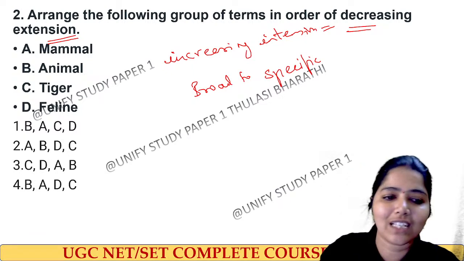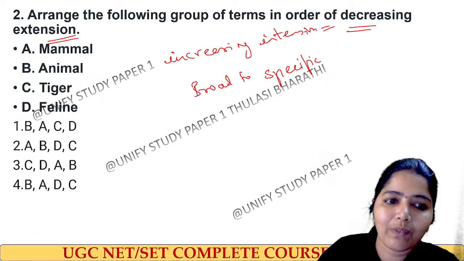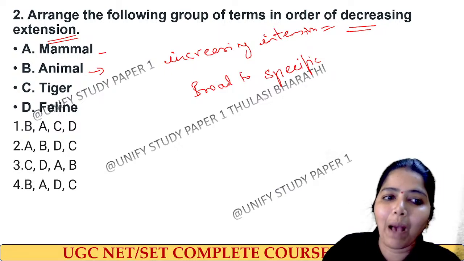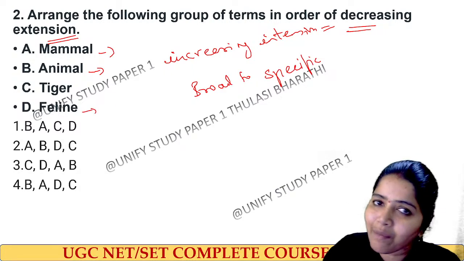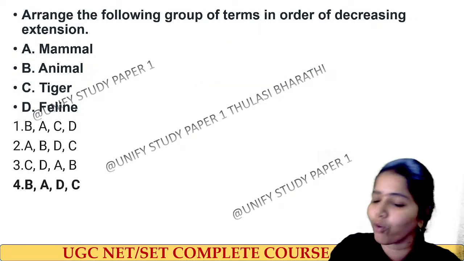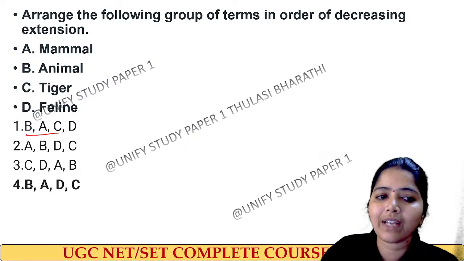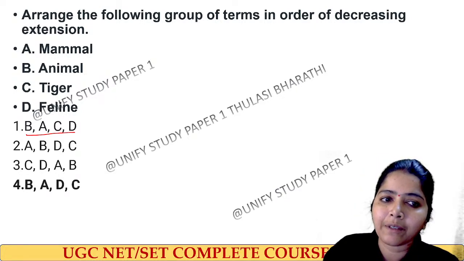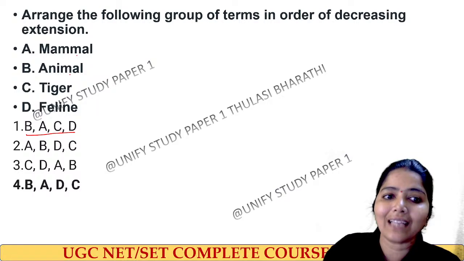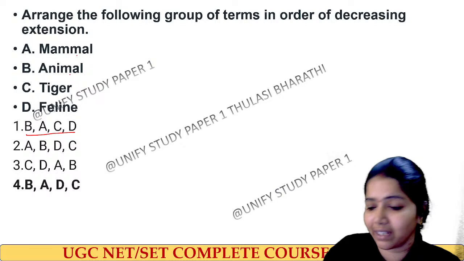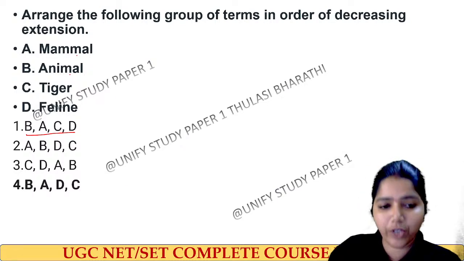So here the right answer for this question: first, what will come? Animal will come, then mammal, then feline, then tiger. Option 4 is the right answer for this question. Why did you give one? Read the question. First is animal, then mammal, then we have feline, and only then we have tiger. Right, option 4 is the right answer.